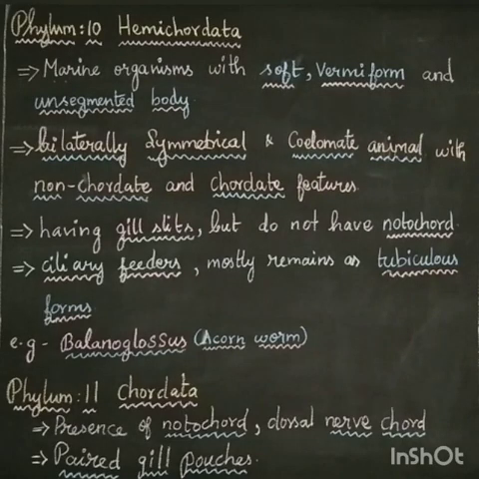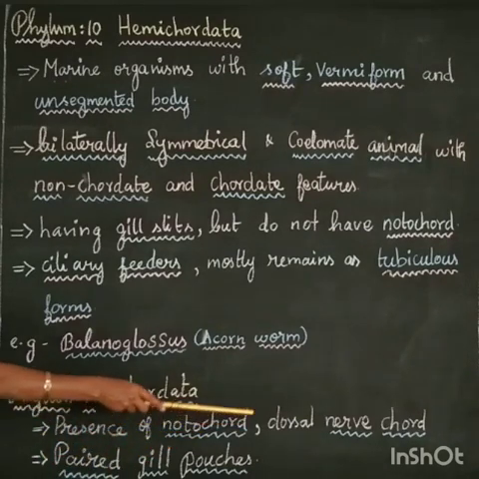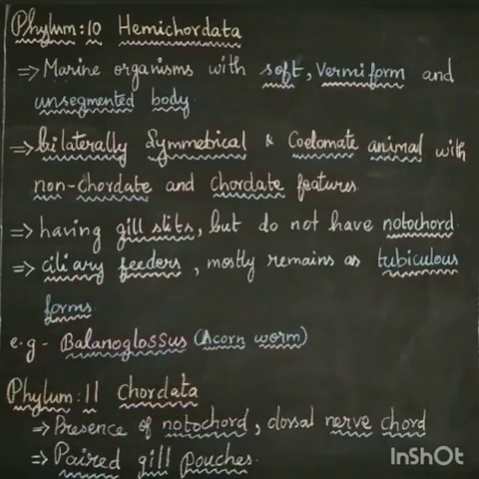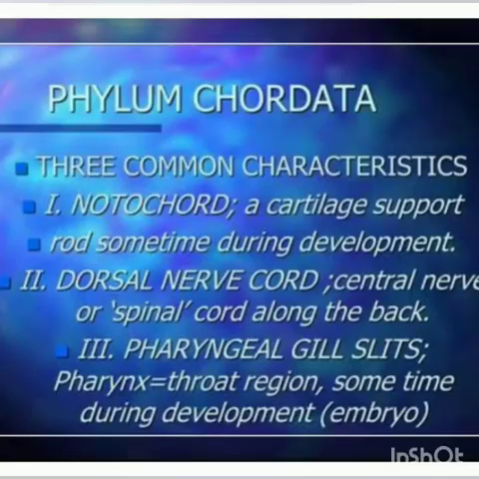Okay, next we are going to see phylum 11, Chordata. These are animals having specific characteristic features. Up to 10 phyla, they are all included in non-chordata. The 11th phylum has all the animals having a notochord, presence of notochord and dorsal nerve cord, then a pair of gill pouches.